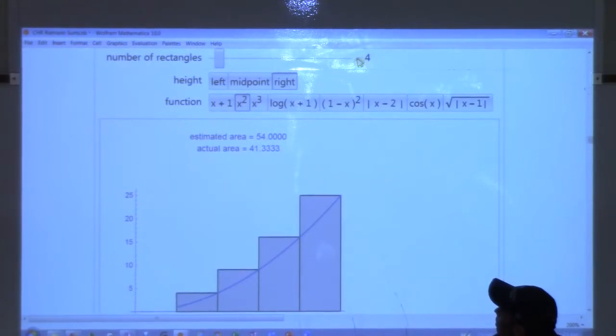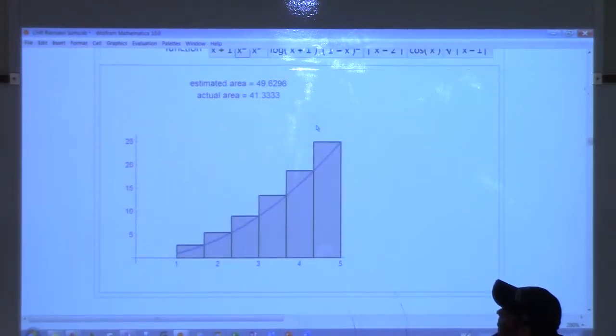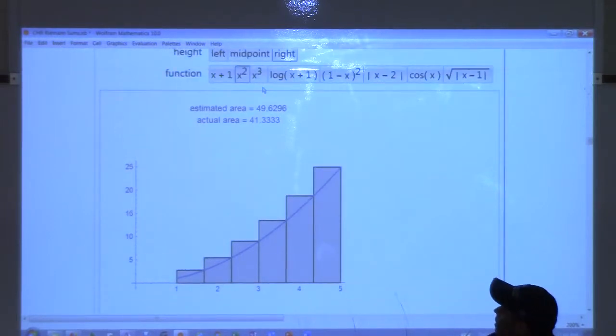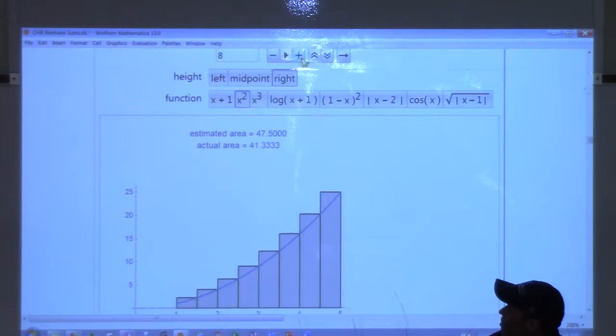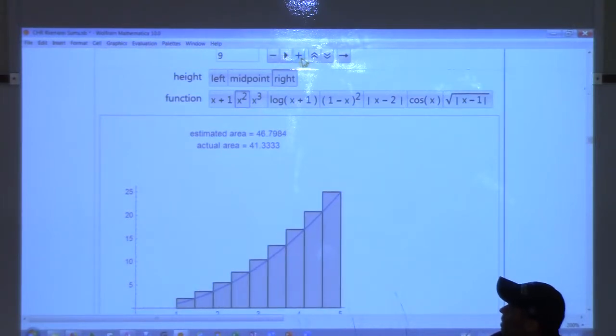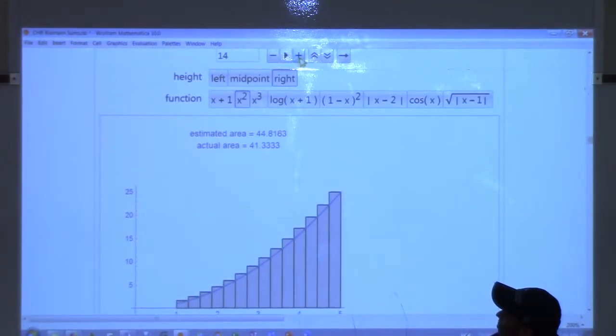So let me do more. How about we do 6? So look at that. When I do 6, I'm having the computer add up. Look what we're at, 49.6, right? All right, what if we do, I could do 7, but here's 8, right? I can do 9, 10, and just keep an eye on this number. It's getting closer and closer, right?